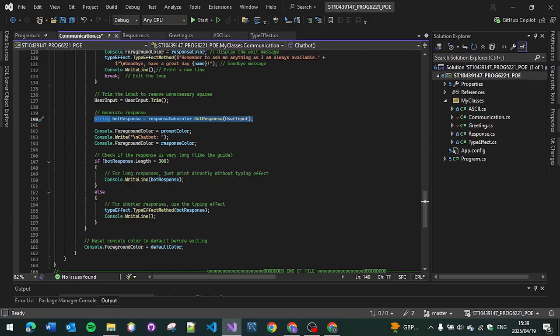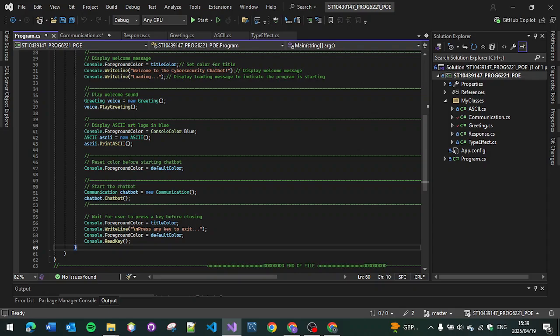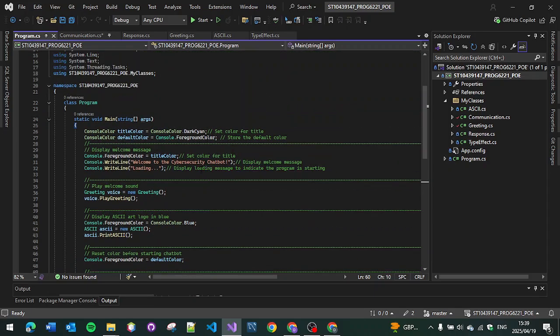So now if the response is longer than 300 characters, it's not going to exit, it's more just going to give the response all at once. It's not going to have an AI user-friendly response, but it's just going to give it because it's going to take too long. So now with the type effect, if it's shorter, then it's going to use the type effect, right? So over here, now it's basically using all the methods. Essentially, we're going to use all the methods.